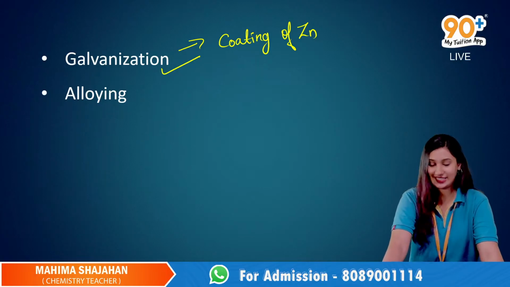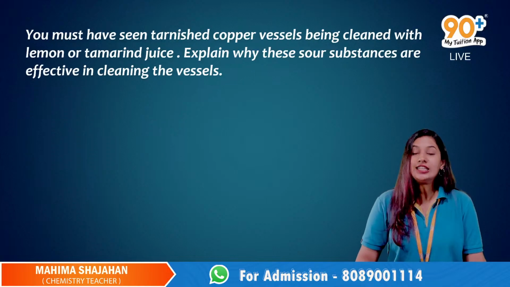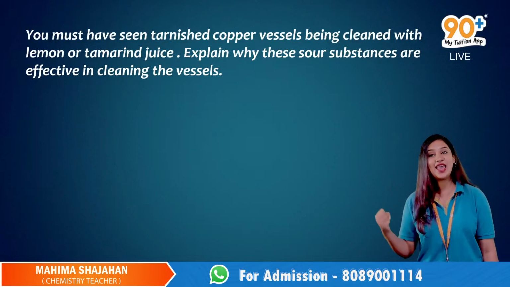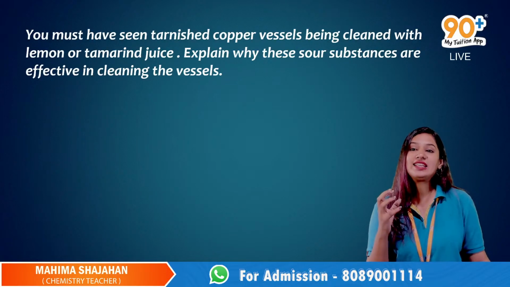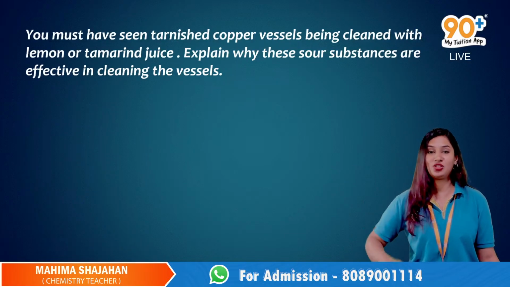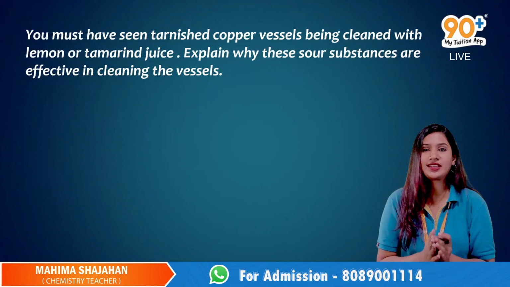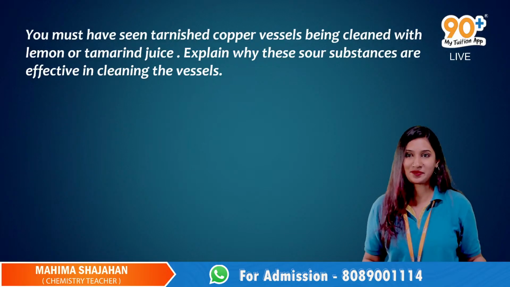All right, let's move on to the next question. You must have seen tarnished copper vessels being cleaned with lemon or tamarind juice. Explain why these sour substances are effective in cleaning the vessels. If you have looked at copper articles, after some time they appear greenish in color, right?